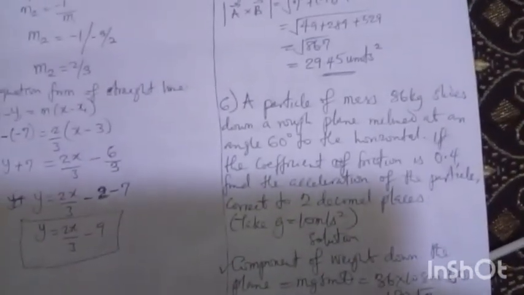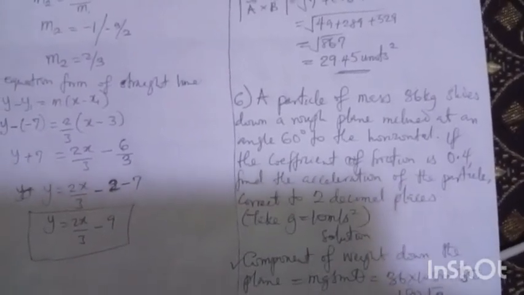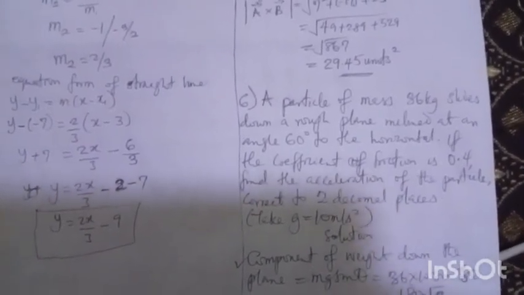Taking question number 6, it says a particle of mass 36 kg slides down a rough plane inclined at an angle 60 degrees.